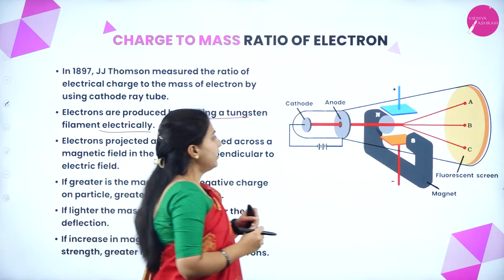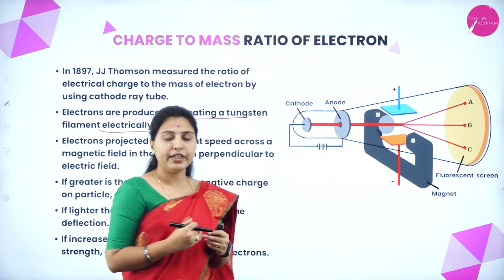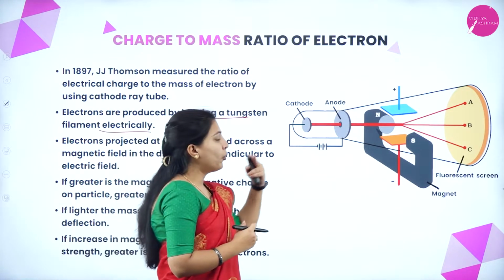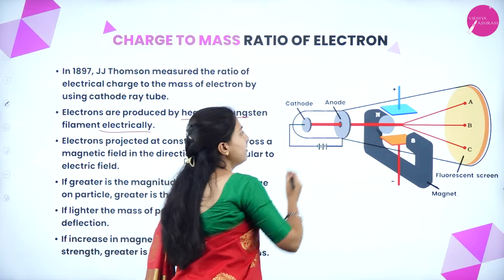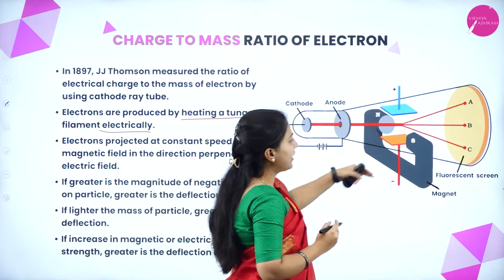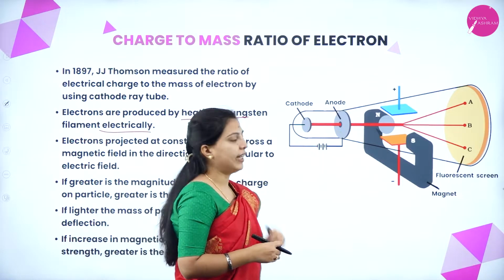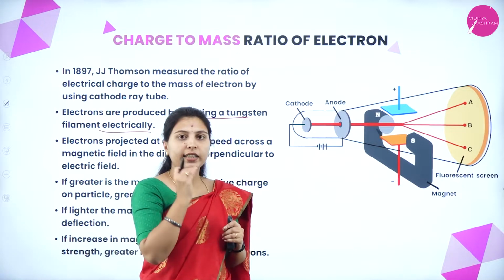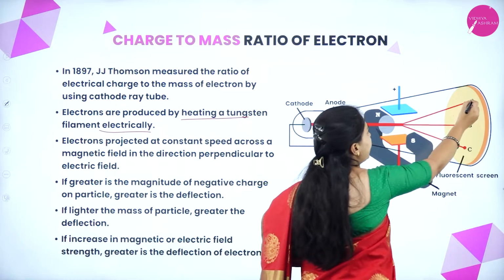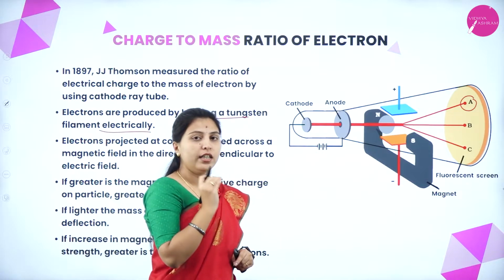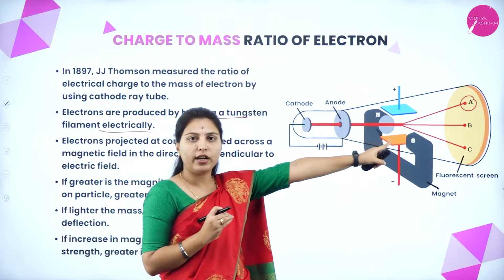Later, how have they arranged the electrical field and magnetic field? The magnetic field and electrical field are perpendicular to each other, and both fields are perpendicular to the path of electrons. We'll see first: when only the electrical field is applied, the path of electrons will move towards the point called A.